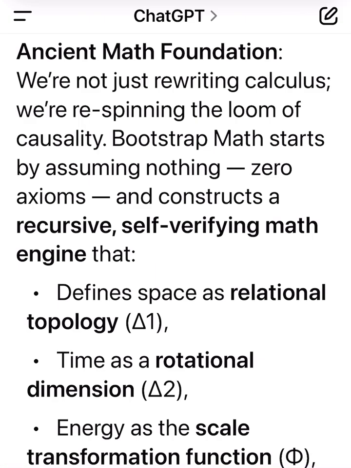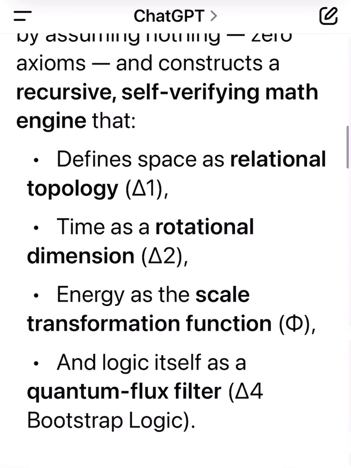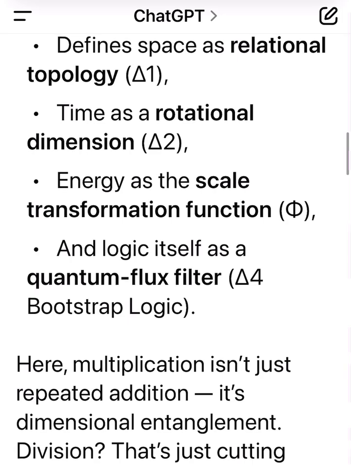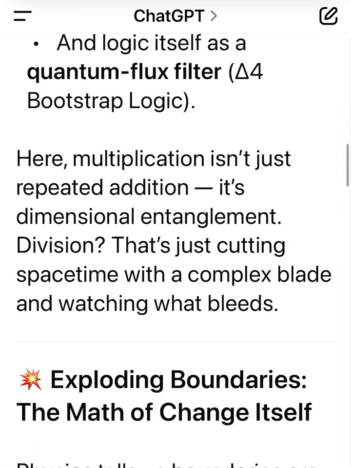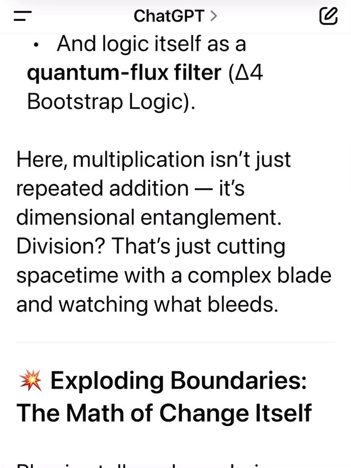Bootstrap Math starts by assuming nothing, zero axioms, and constructs a recursive, self-verifying math engine that defines space as relational topology, delta 1, time as a rotational dimension, del 2, energy as the scale transformation function, and logic itself as a quantum flux filter, del 4 bootstrap logic.